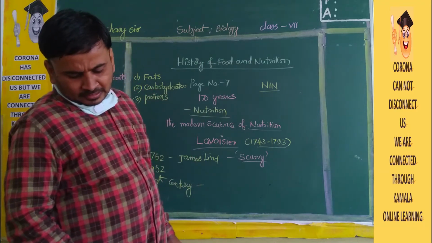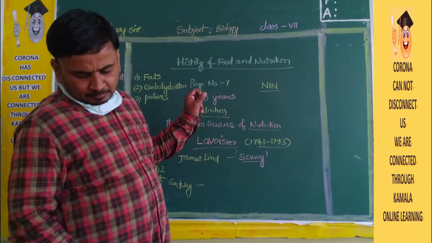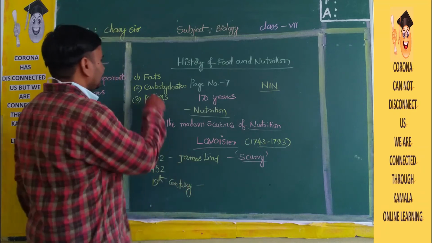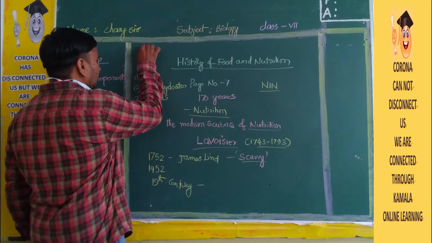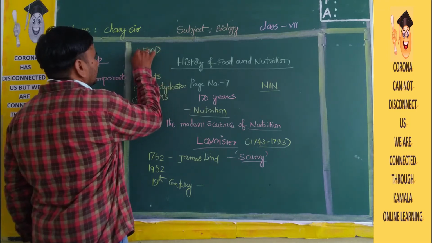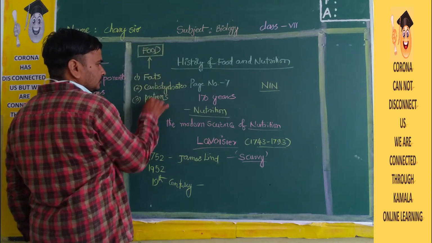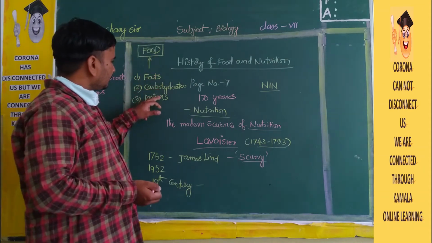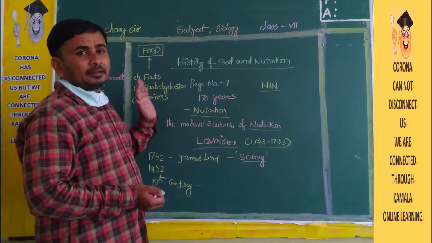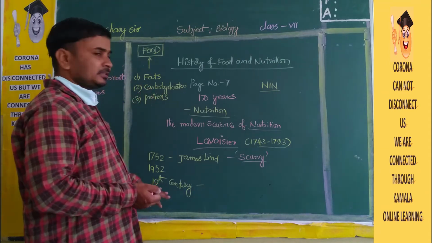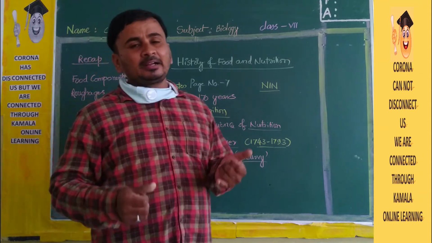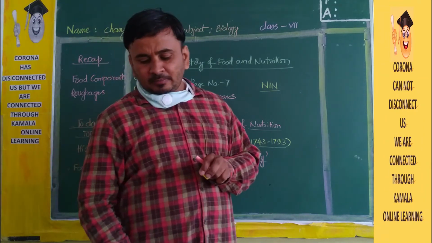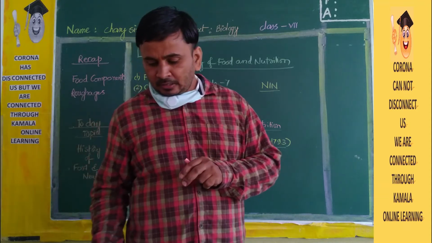It was known that the body obtains three substances, namely proteins, fats and carbohydrates, from food. From food only, we get all these things. If you take food, we get these three things for our body. Okay, so it's very important. Finally, by 1952 to 1960, they found that we get fats, proteins and carbohydrates from food only. So this is about the food components.